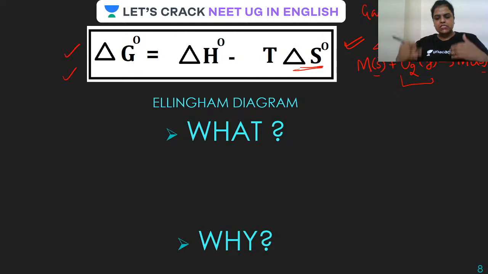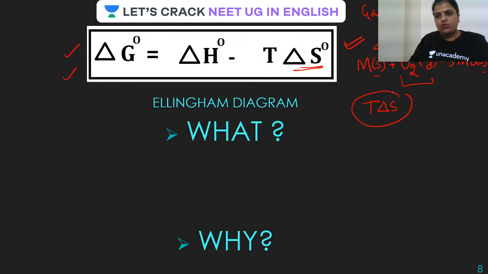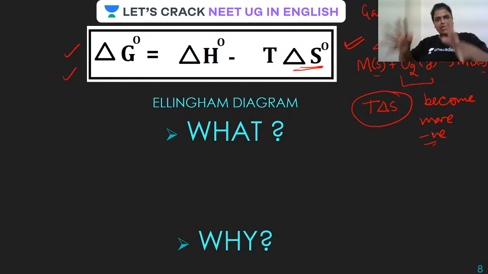If delta S is becoming negative, what will happen? We'll have to raise T, and on raising temperature, this T delta S will become more negative. Understand this very carefully, because this is actually the pillar of the Ellingham diagram.